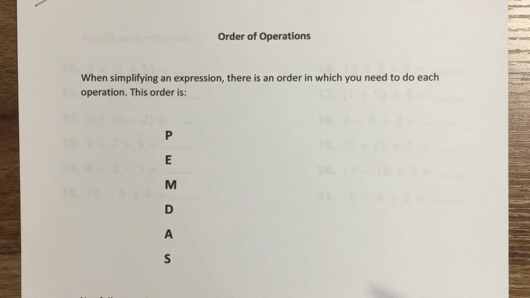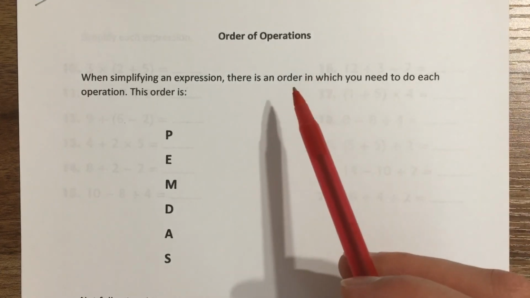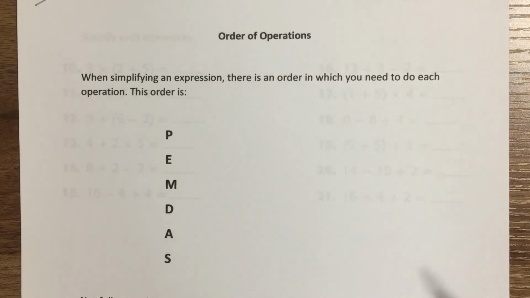It's kind of like a language within math. Math itself is kind of like a special language, but you need to follow certain rules, and this is one of the biggest rules that you are going to have. The order of operations is a special code that mathematicians follow. Anyone that does math needs to follow this, because if you do not follow this specific order, anybody could get any answer to any problem. But if everybody does it the same way, we know this is the right way to do it. We're all going to come to the same answer, the same conclusion, as long as we follow the same exact rules.